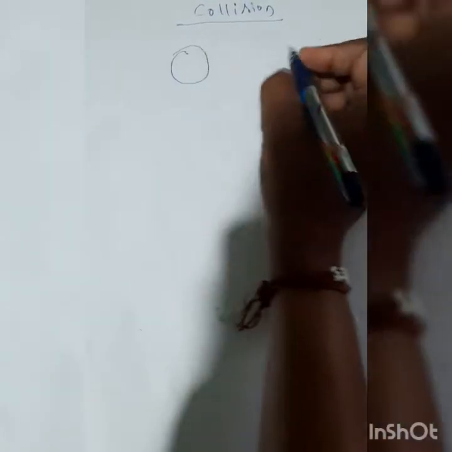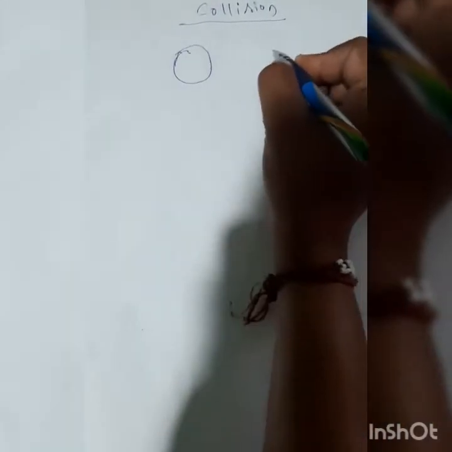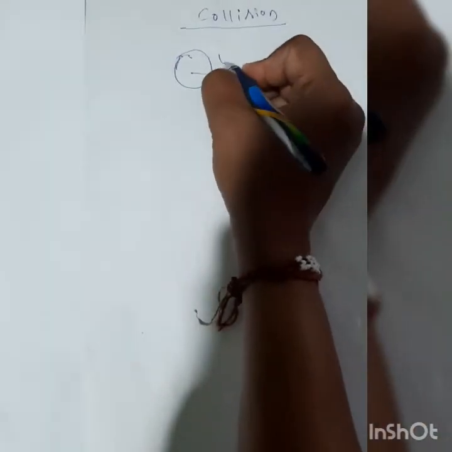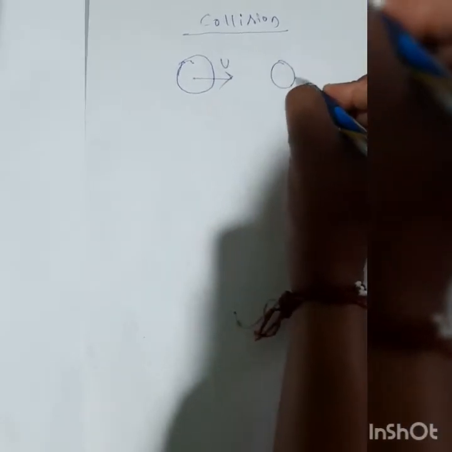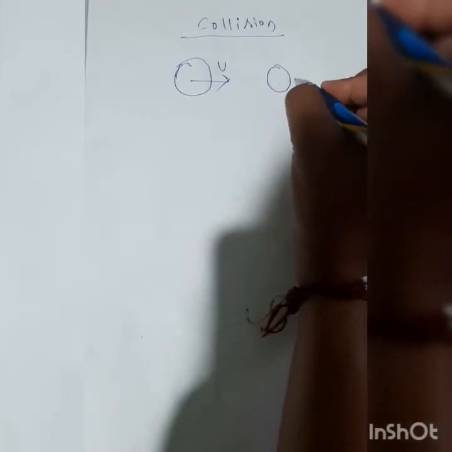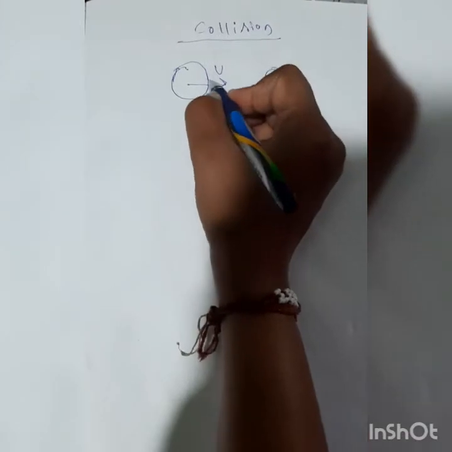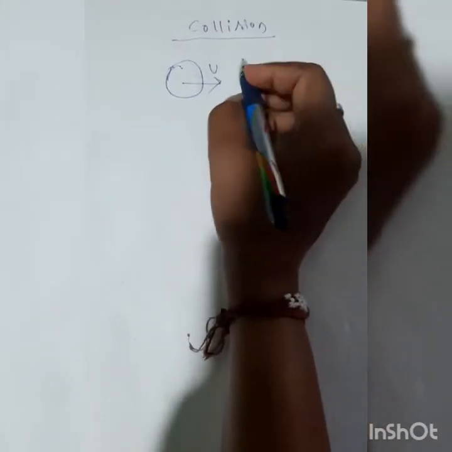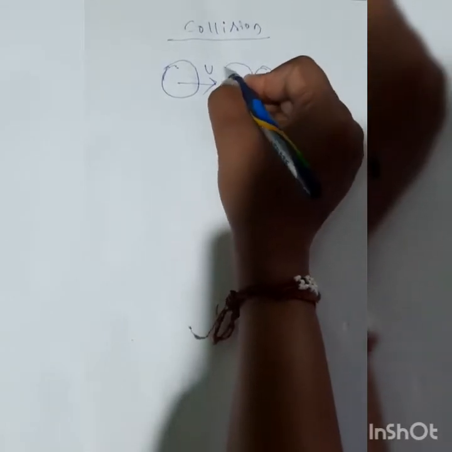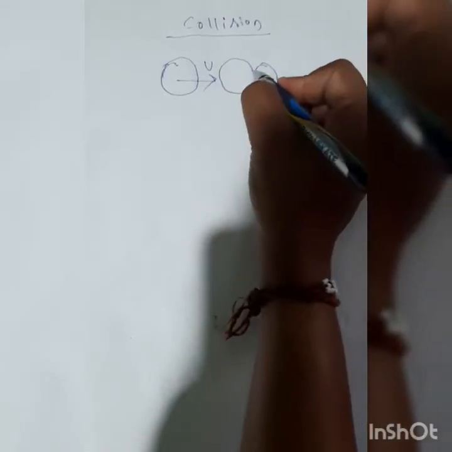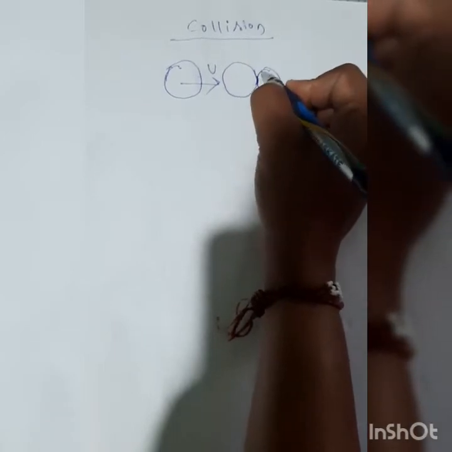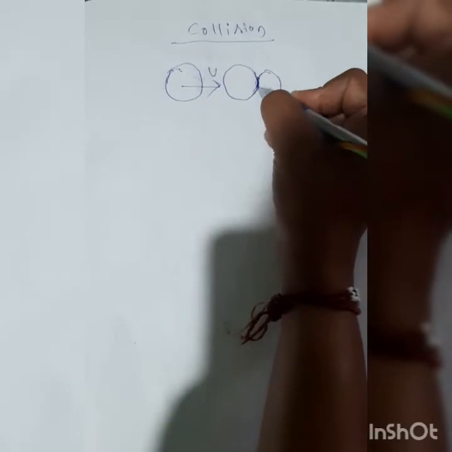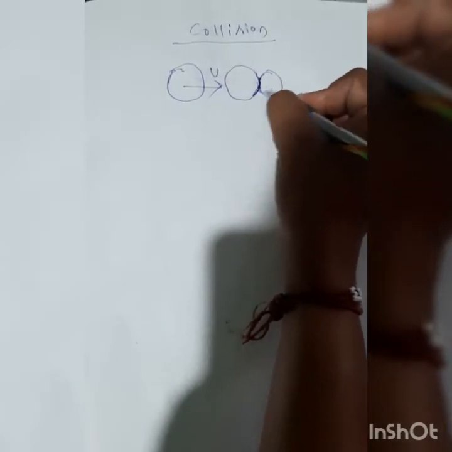Suppose this is one body and this is the second body. Suppose it's moving with a certain velocity u, and the second body is at rest. So it is moving towards this body, which is at rest, and it will collide with it. During collision, this body will try to compress the other body, and they will compress to the maximum extent possible.